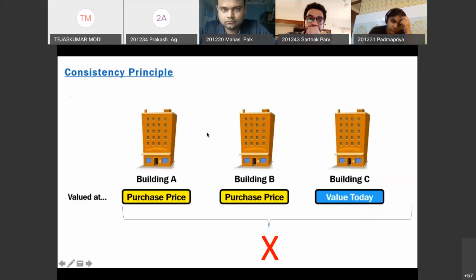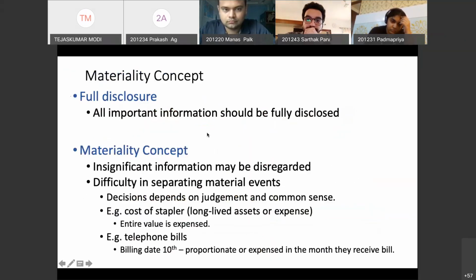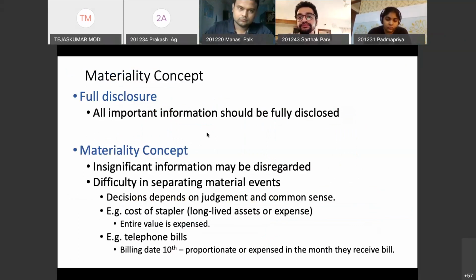That is the consistency concept. The last concept we have is the materiality concept. According to the materiality concept, and the materiality concept is in line with the full disclosure concept. So again, very powerful. All important information according.